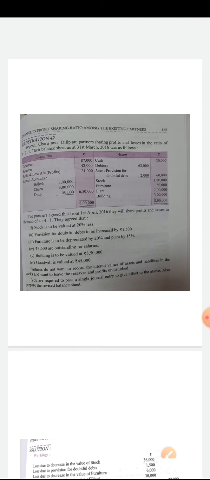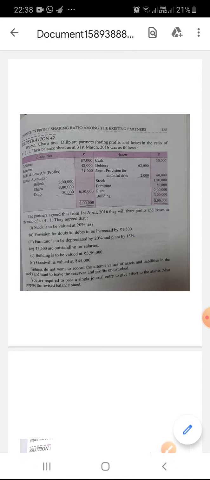Building is to be valued at rupees 3,50,000. Earlier the value of building is 3 lakh and now 3,50,000. So there is a profit of rupees 50,000. Goodwill is to be valued at 45,000.